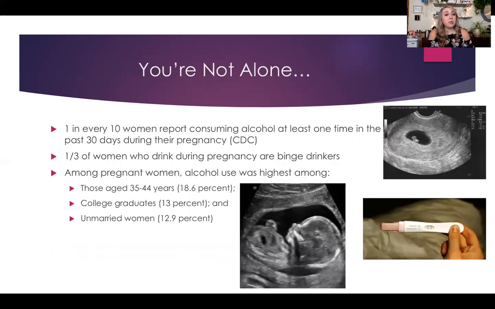1 in every 10 women report consuming alcohol at least one time in the past 30 days in their pregnancy, according to the CDC. 1/3 of women who drink during pregnancy are classified as binge drinkers, which, as I said earlier, would be consuming 4 drinks within a 2-hour span. And among pregnant women, alcohol use tends to be the highest in those aged 35 to 44 years of age. As you can see, 18.6% of women who use alcohol within that range. The second behind them are those college graduates at 13%, and then unmarried women at 12.9%.